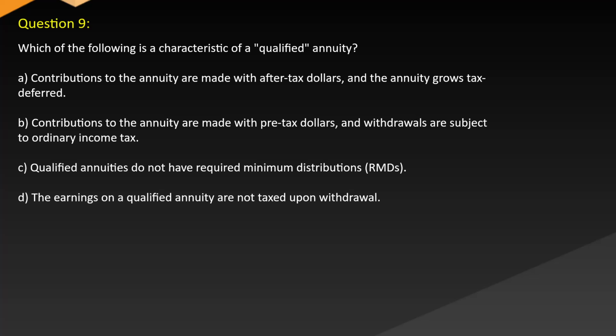Question 9. Which of the following is a characteristic of a qualified annuity? A. Contributions to the annuity are made with after-tax dollars, and the annuity grows tax-deferred. B. Contributions to the annuity are made with pre-tax dollars, and withdrawals are subject to ordinary income tax. C. Qualified annuities do not have required minimum distributions (RMDs). D. The earnings on a qualified annuity are not taxed upon withdrawal.